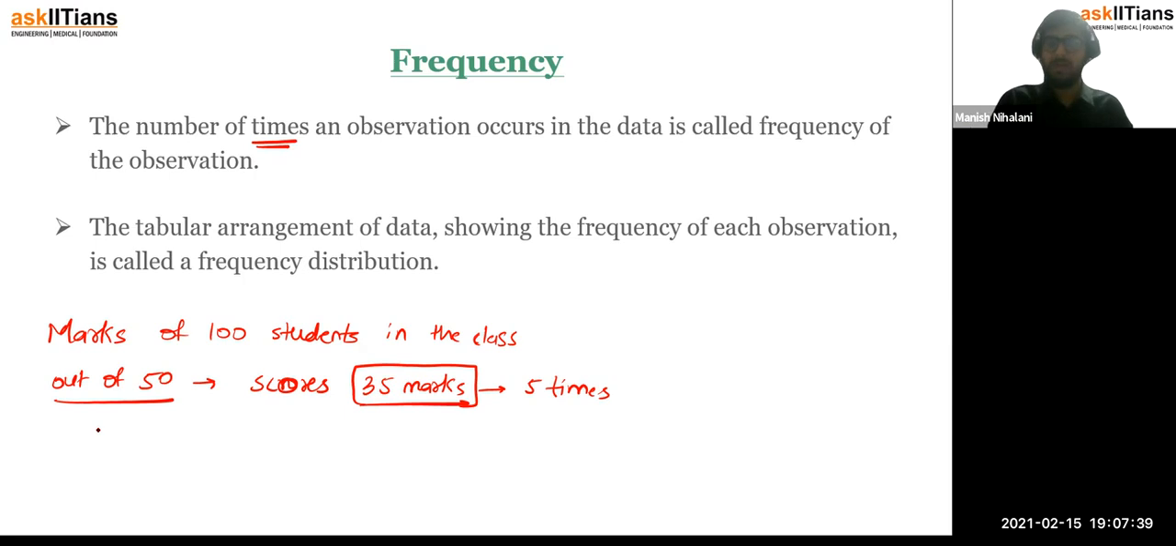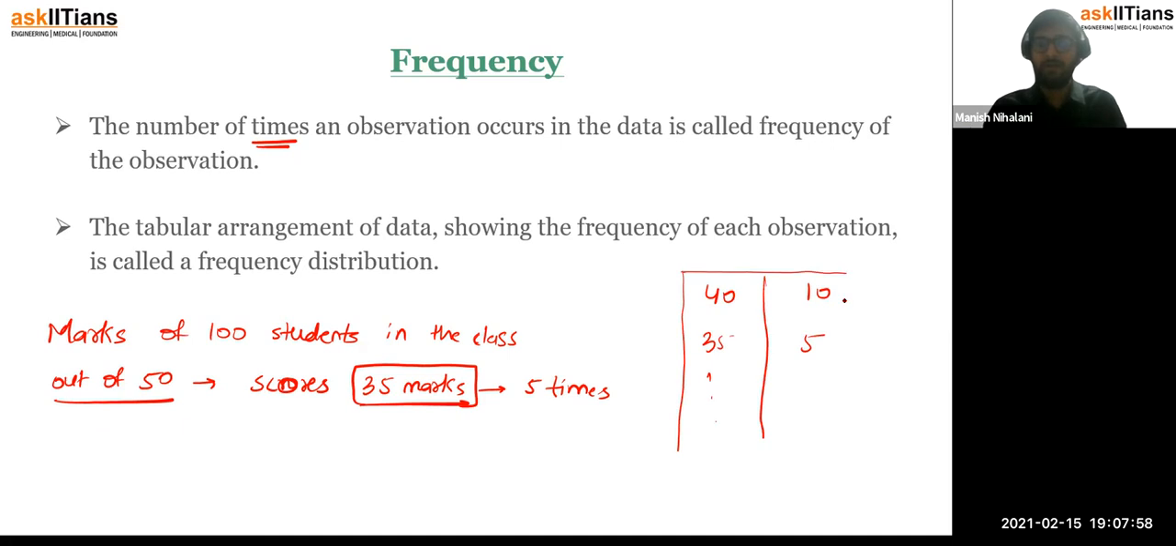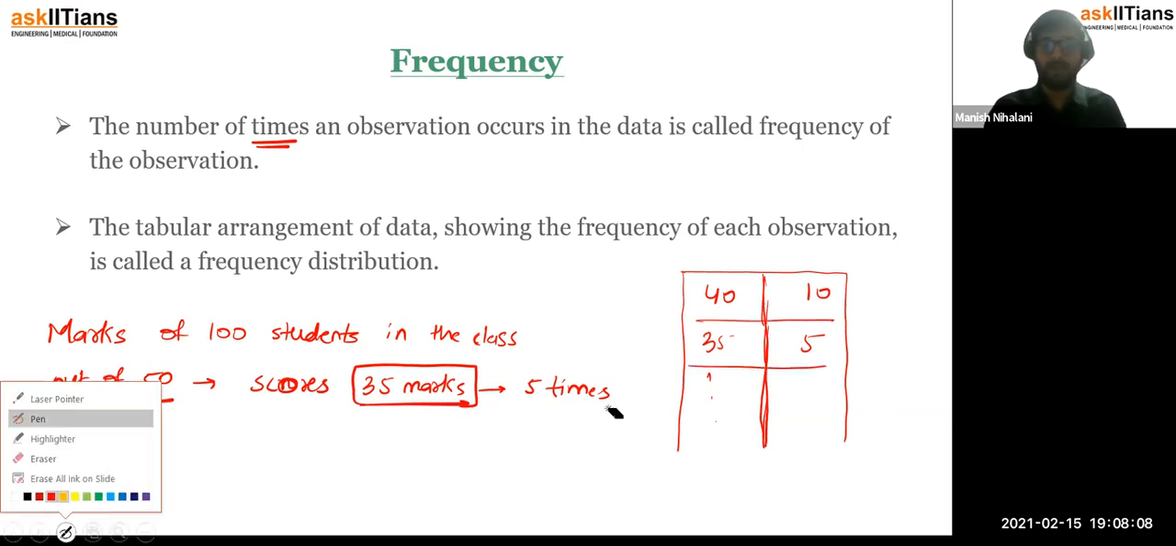Now we just considered 35, but there could be more students who scored, let's say, 40 marks. Let's say there are 10 students, so 40 represents 10 students, 35 represents 5 students, and so on. If you now formulate this in a table, this is the frequency distribution. It is as simple as that.